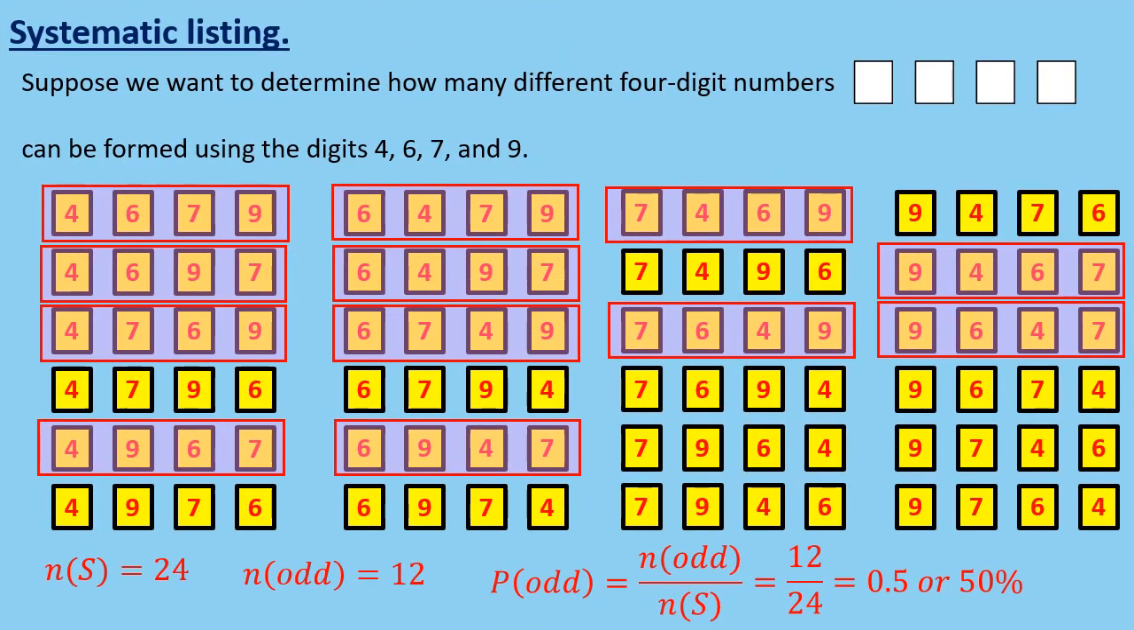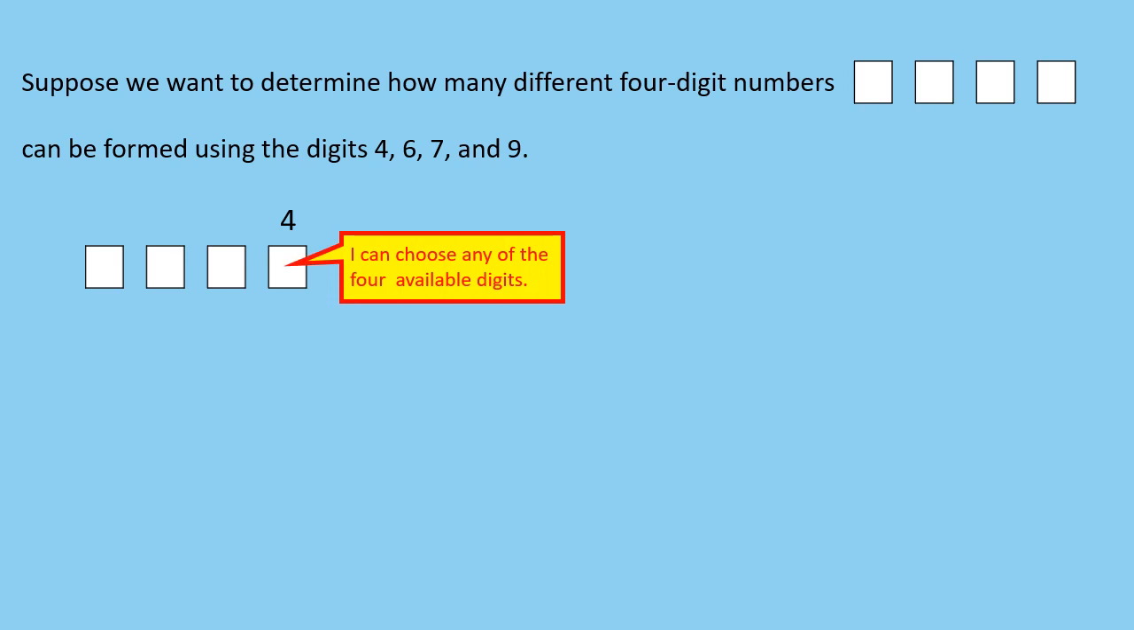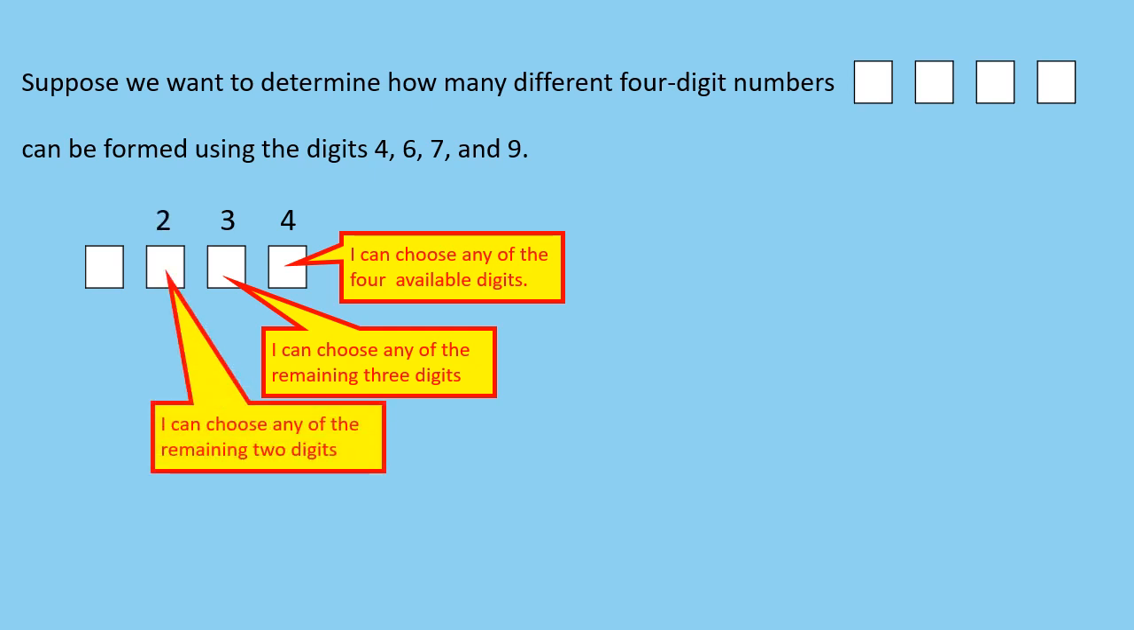Let's go over this problem again, this time using the basic counting principle. To solve this problem using the counting principle, we must consider how many options there are for each number place in the 4-digit number. If we begin with the ones place, we have 4 options because we can use any of the 4 available digits. We only have 3 options for the tens place because we used one of the digits in the ones place. Similarly, we only have 2 options for the hundreds place, and only 1 option for the thousands place.